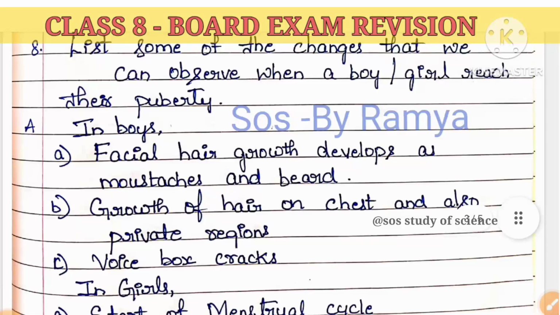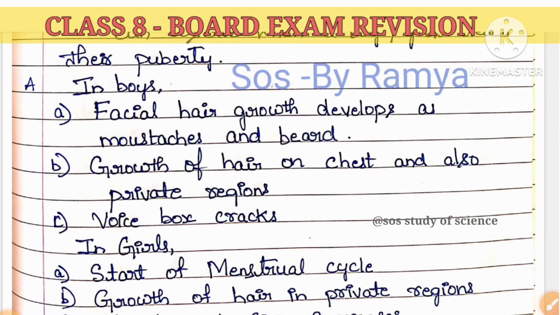In the case of boys, facial hair grows and develops as a mustache and beard, and hair grows on the chest area and in the private regions, which we call pubic regions or private parts. The voice box also cracks. These are the changes that take place in boys.